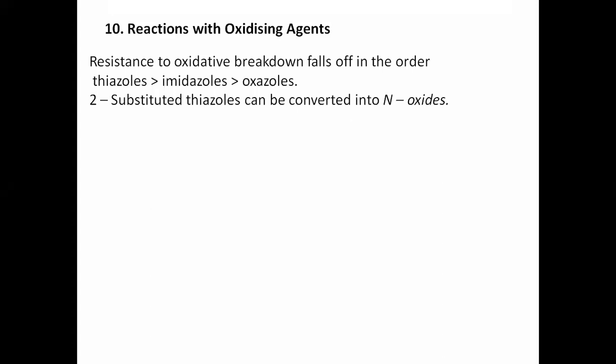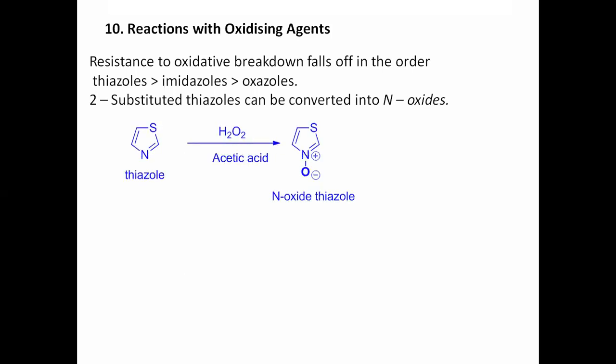And amongst the thiazoles also, 2-methyl thiazole, or any group present on the second position of the thiazole, can be converted into an oxide when reacted with an oxidizing agent such as H2O2. Only this reaction is reported for azoles.